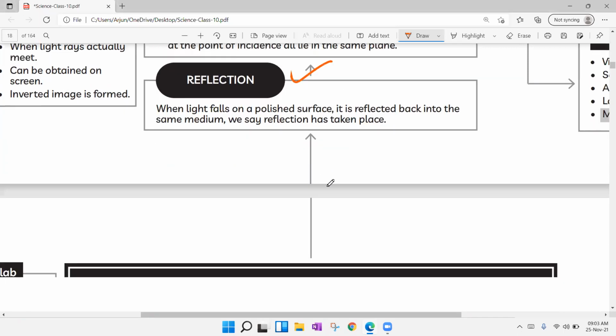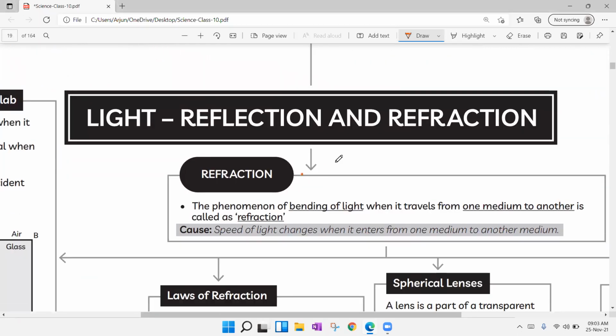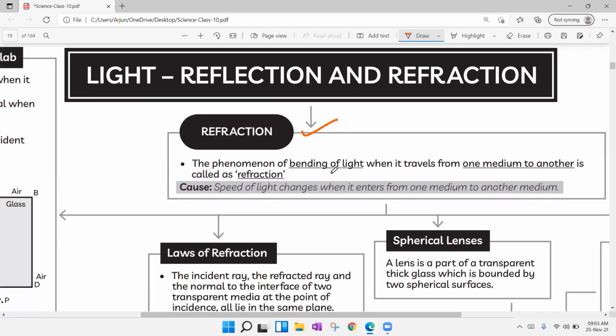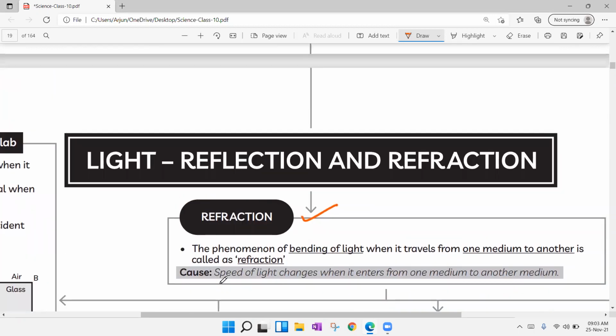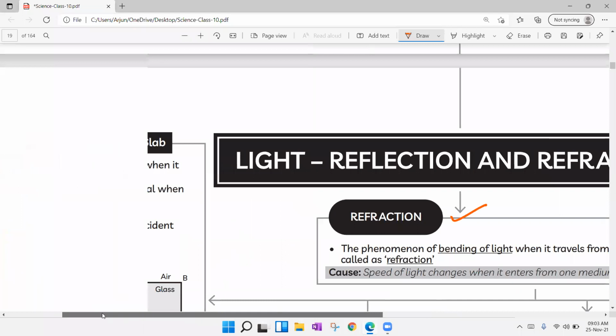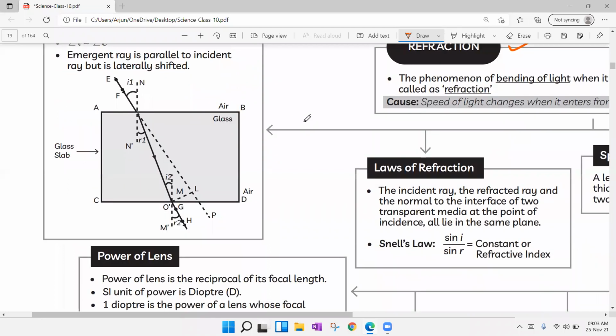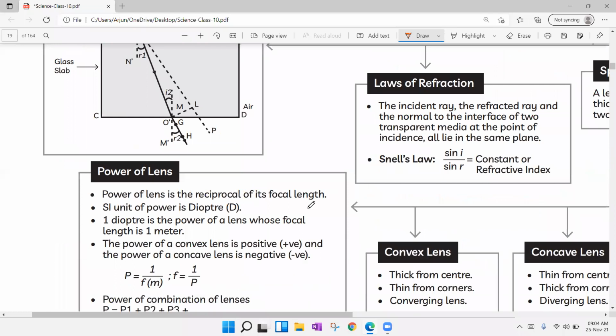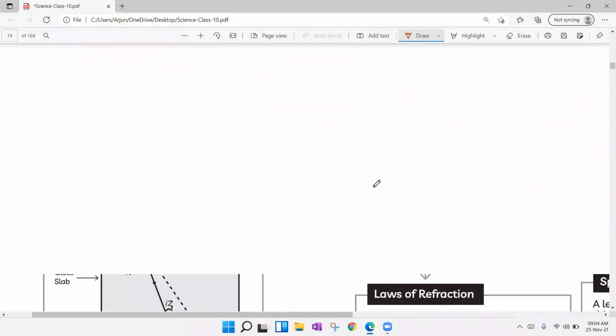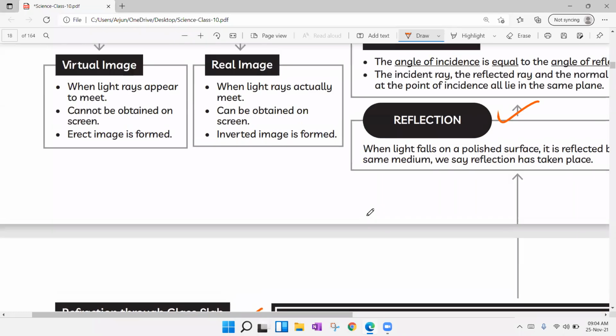After reflection, we are going to see concept refraction. In refraction, what is refraction, laws of refraction, what are the lenses present, that we will see. Before that, we are going to learn about refraction through glass slab. What is refraction through glass slab, what is meant by refractive index, those concepts we are going to cover. And at last, power of the lens. So first we will start with reflection.